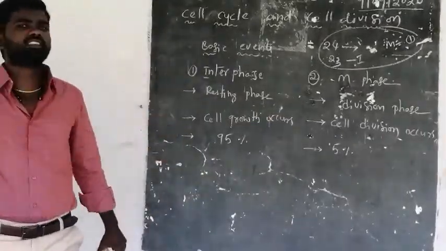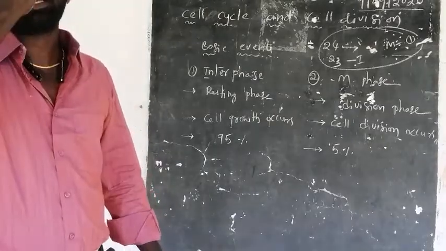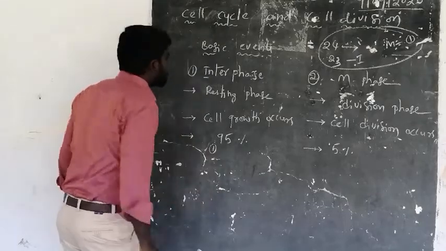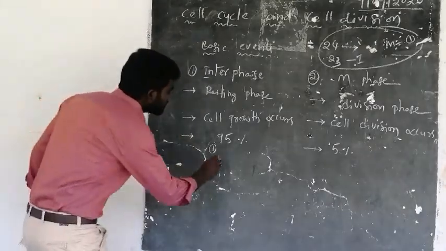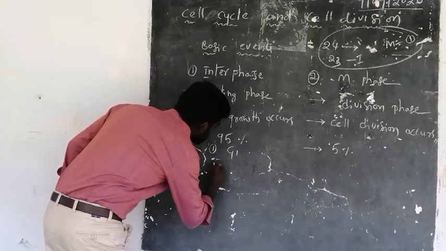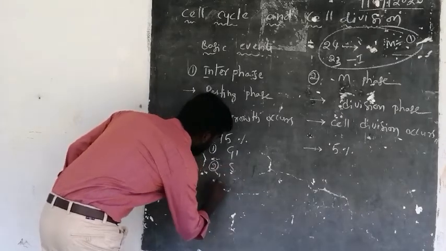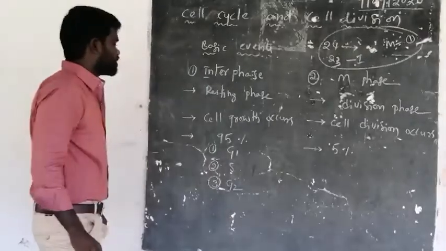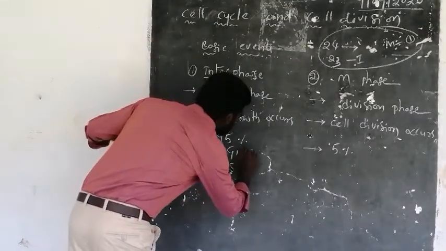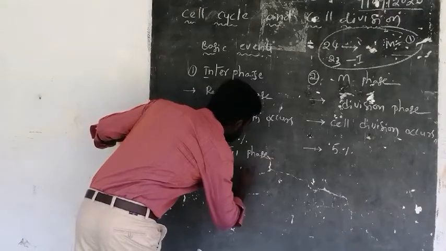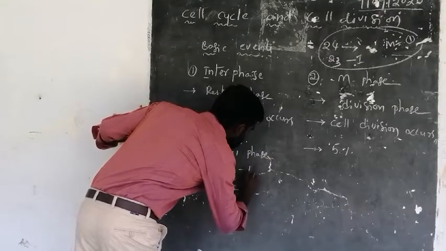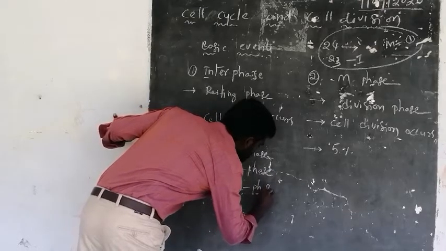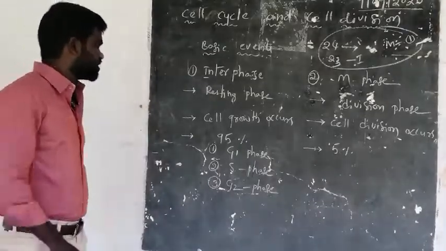And this interphase is again divided into 3 subphases. And what are those 3 subphases of interphase? G1 phase, S phase, and third one G2 phase.